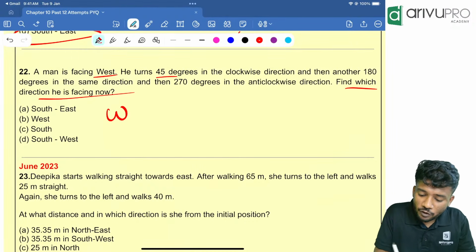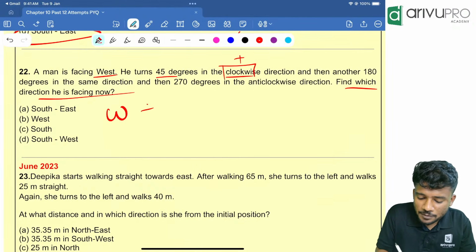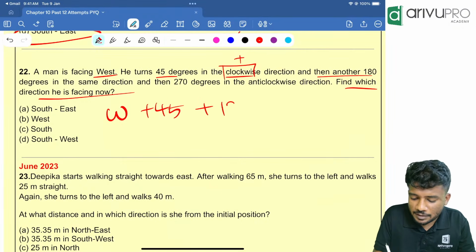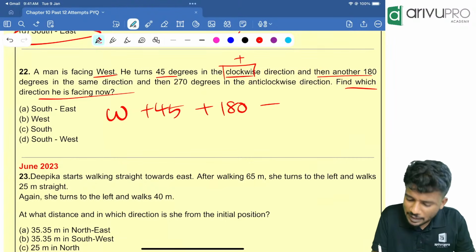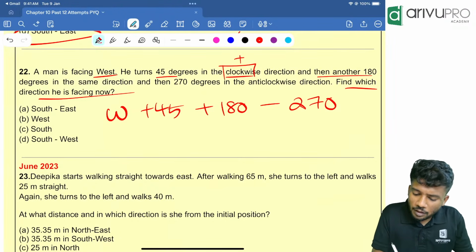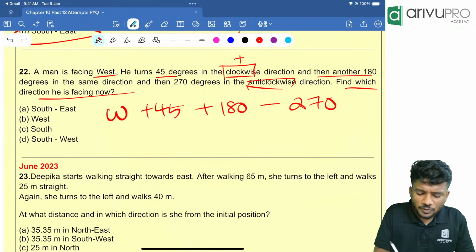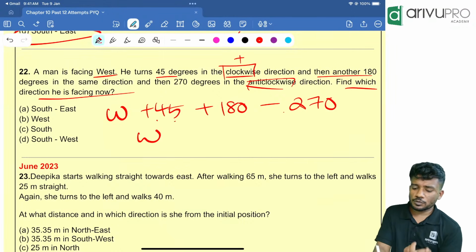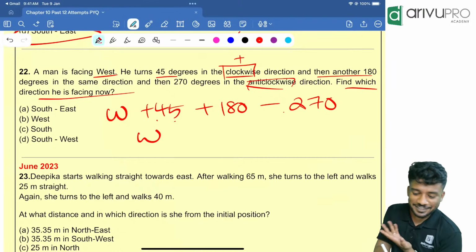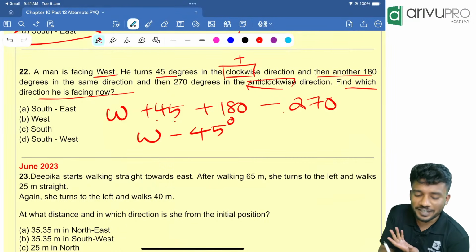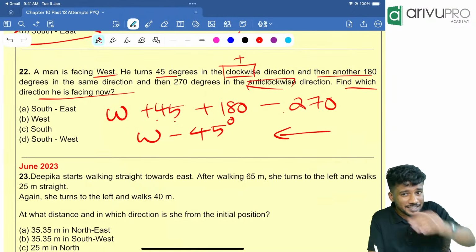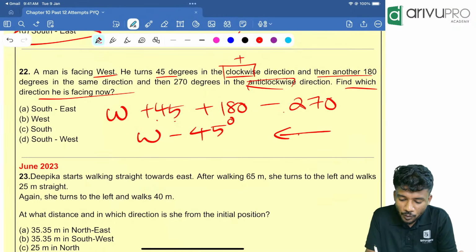Repeated question. 45 degrees in the clockwise means plus 45. Then another 180 in the same direction. That means plus 180. Then minus 270, because it is anti-clockwise. So very easy now. West 45 plus 180 is 225. 225 minus 270 is how much? Minus 45. So west minus 45 degrees. People, what is happening now? If a person is looking towards west, anti-clockwise means he should move up or down.